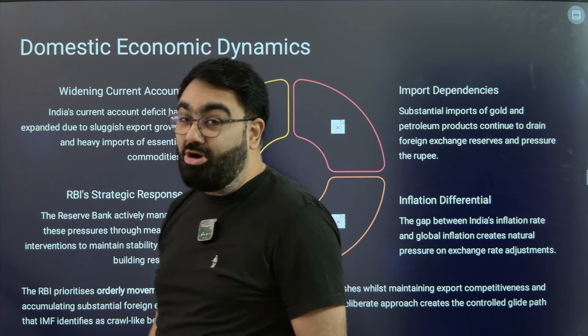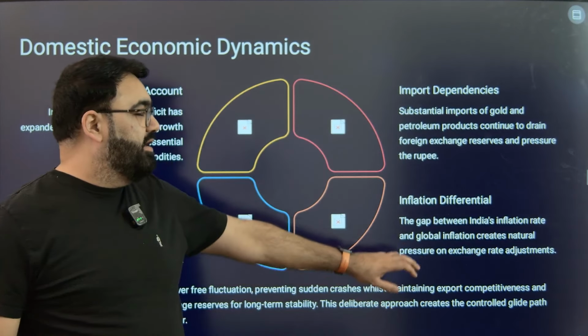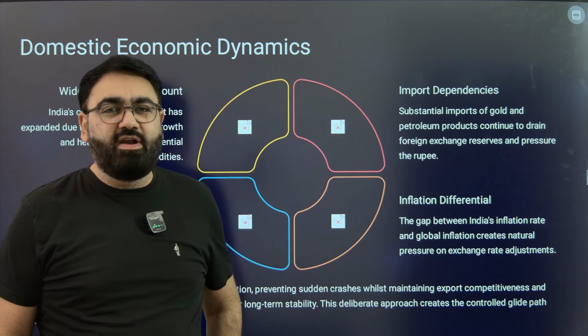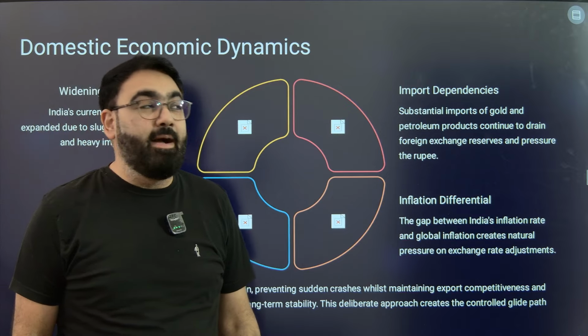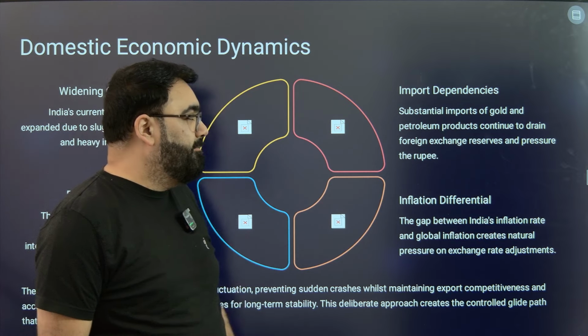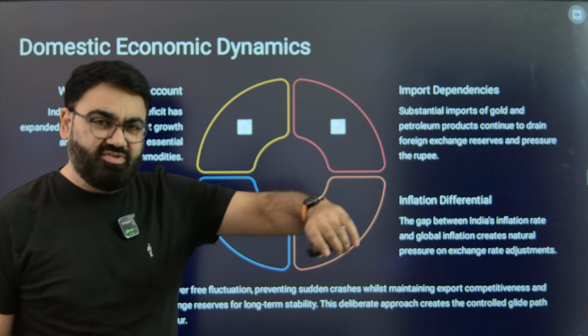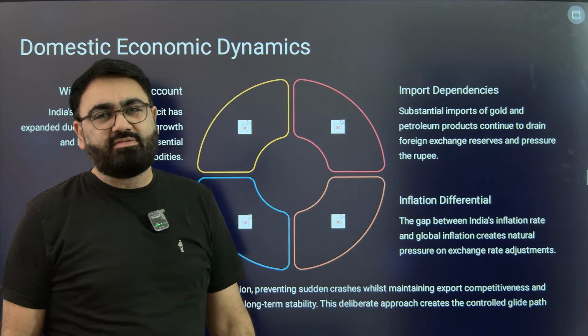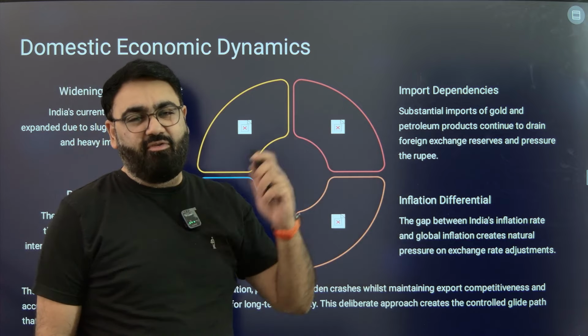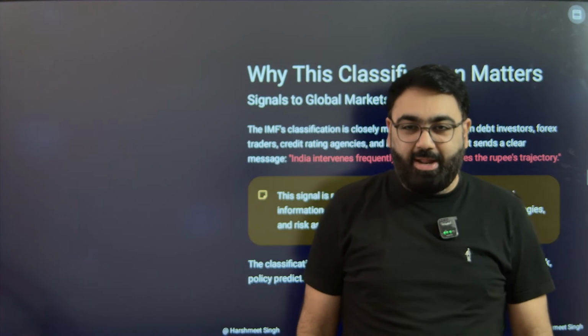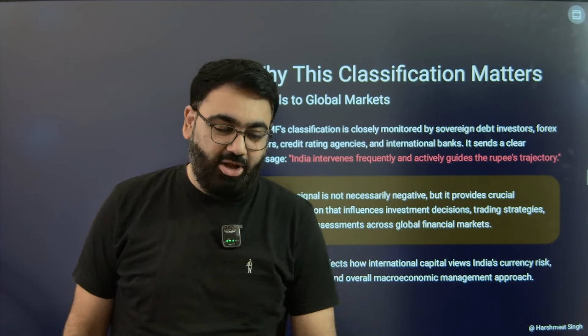And again, this is not negative feedback. This is just an observation made by the IMF that, according to them, India's exchange rate system is going this way, where the Reserve Bank of India, the central bank of India, is playing a much more active role. Also, our dependence on imports of gold, which was in very high demand, and petroleum products, for which we also have to spend our foreign exchange, has not worked well in India's favor, leading to depreciation of the Indian rupee in the long run.